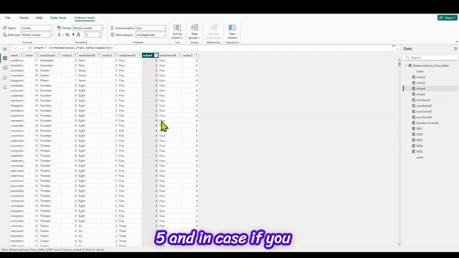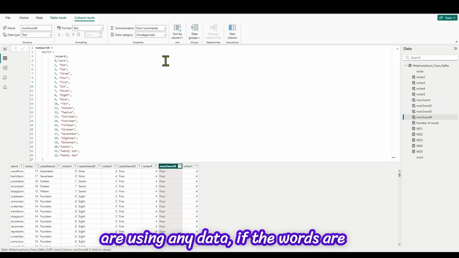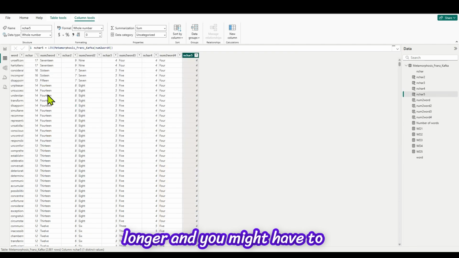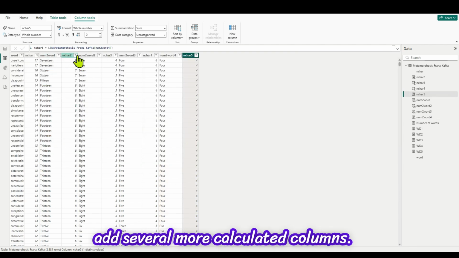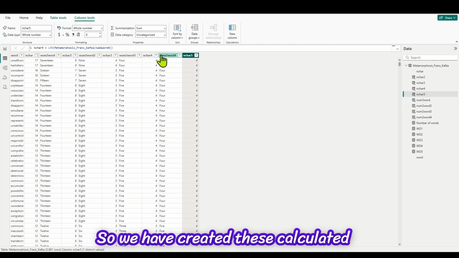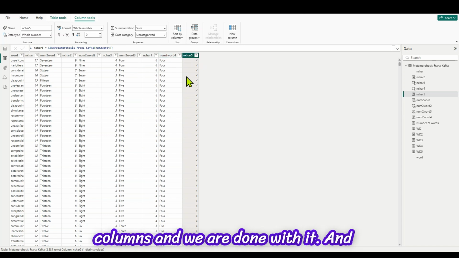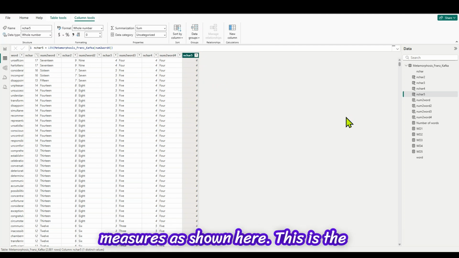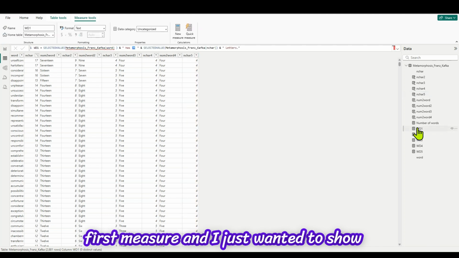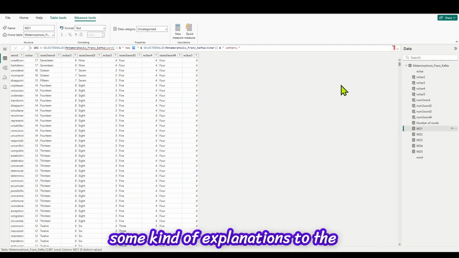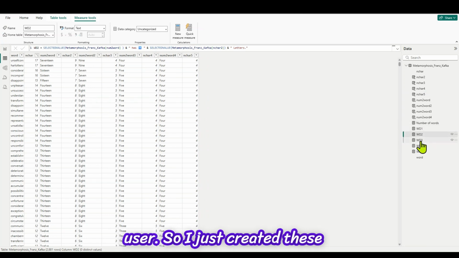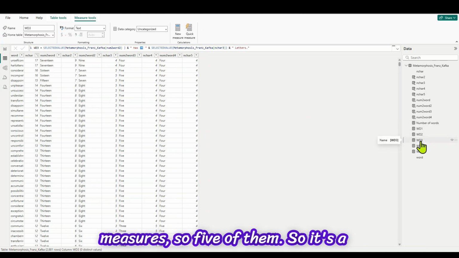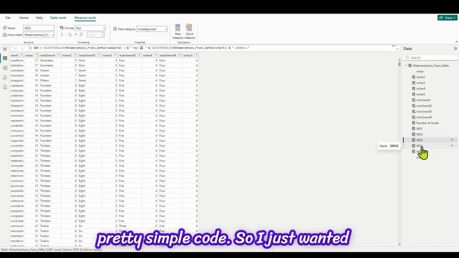And in case you're using any data where the words are longer, you might have to add several more calculated columns. So we have created these calculated columns, and we are done with it. And also I have created certain measures as shown here. This is the first measure, and I just wanted to show some kind of explanations to the user. So I just created these measures, 5 of them. It's a pretty simple code.